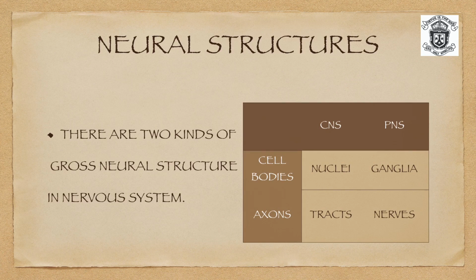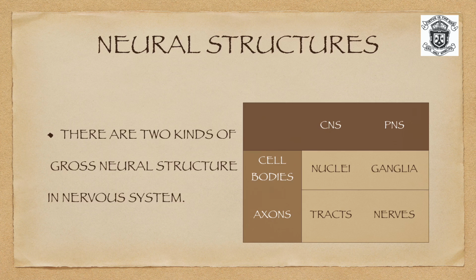There are two kinds of gross neural structures in the nervous system. They are known as cell bodies and axons. Cell bodies in the central nervous system, clusters of cell bodies, are known as nuclei. Cell bodies in the peripheral nervous system are called ganglia.